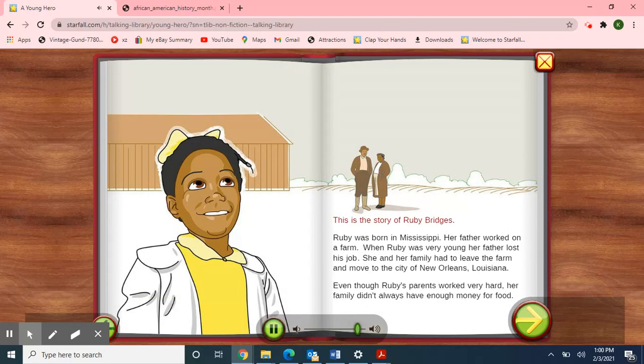This is the story of Ruby Bridges. Ruby was born in Mississippi. Her father worked on a farm. When Ruby was very young, her father lost his job. She and her family had to leave the farm and move to the city of New Orleans, Louisiana. Even though Ruby's parents worked very hard, her family didn't always have enough money for food.